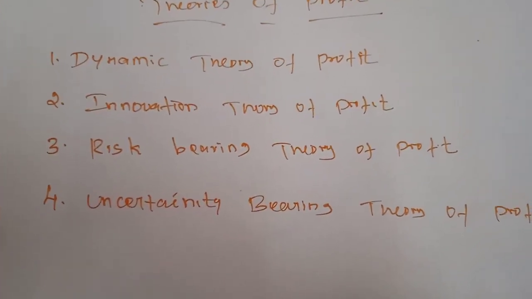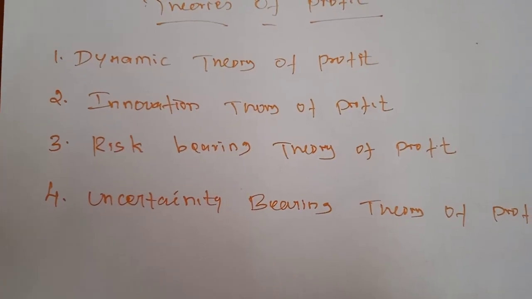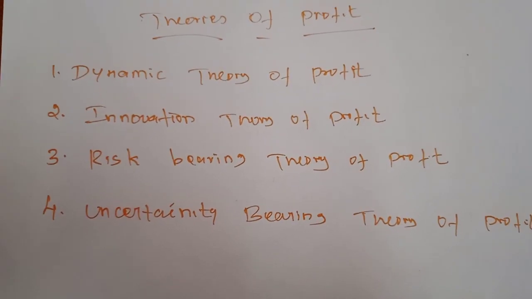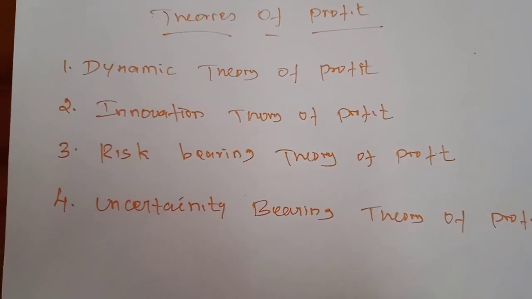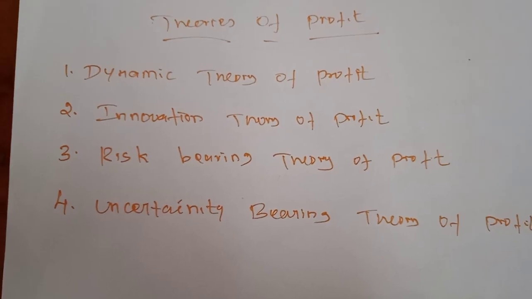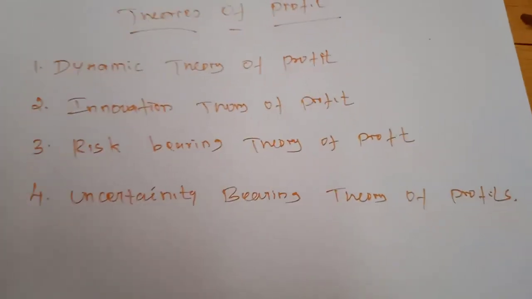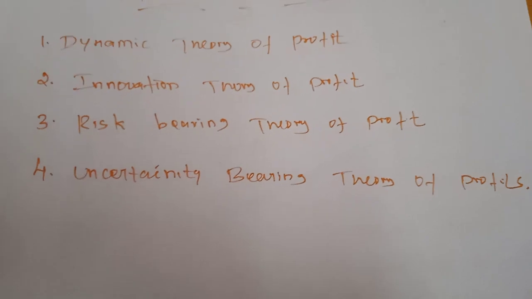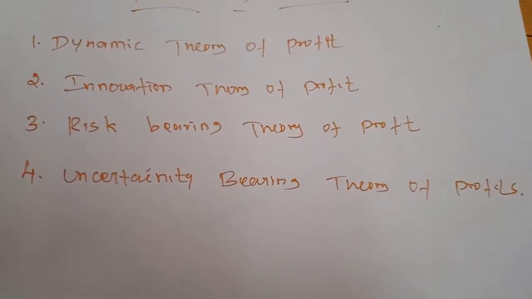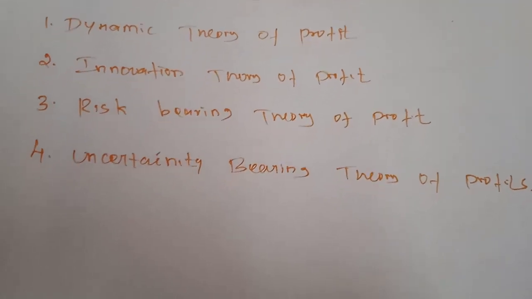A good entrepreneur has the power to predict the future demand for commodities. So it is the profit that induces the entrepreneurs to undertake such risk. By having some risk bearing capacity, the entrepreneur will get the profit.